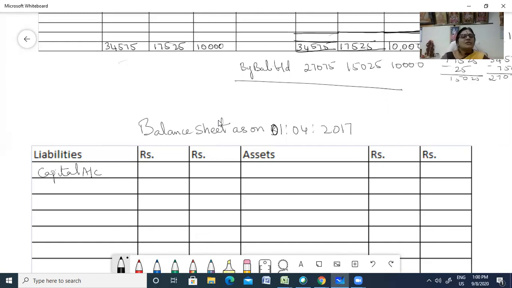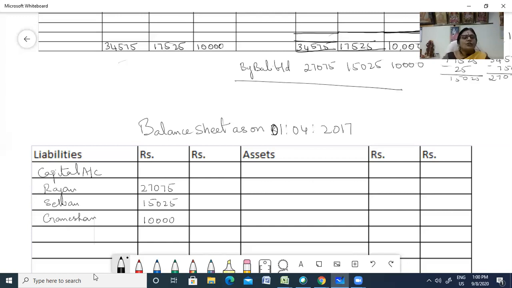First, what is the first partner's name? Rajan. Second one is Selvan. Then you have Ganeshan. Fine. So you write their amount that they are going to get: 27,075, 15,025, and you have 10,000. This amount is going to be transferred.